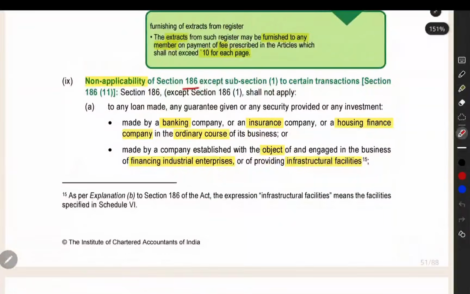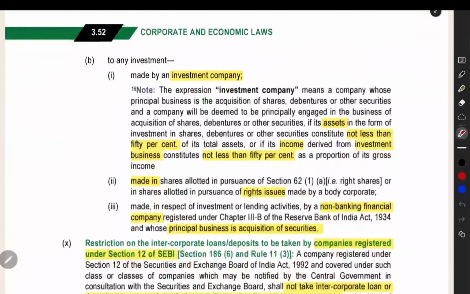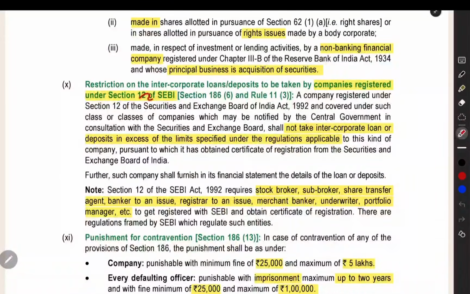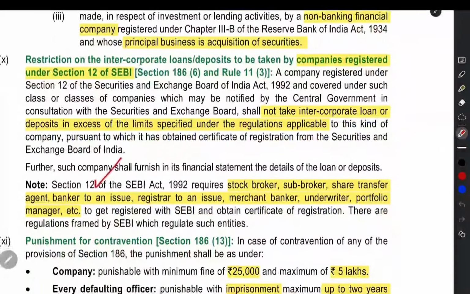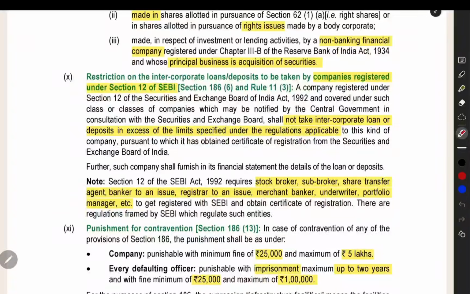And in some cases, section 186 is not applicable, like for a banking company in an ordinary course of business, insurance company, housing finance company. If you are a company for financing industrial enterprises, your objective is to finance the industrial enterprises or provide infrastructural facilities. If you are in this business, then this section will not apply to you. If you are an investment company also, the investment made by the investment company need not follow this kind of thing. And if you are registered under section 12 of SEBI, that is, you are a stockbroker, sub-broker or share transfer agent, banker to an issue, registrar to an issue, if you are doing this work, you have to follow the restriction imposed by the SEBI also.